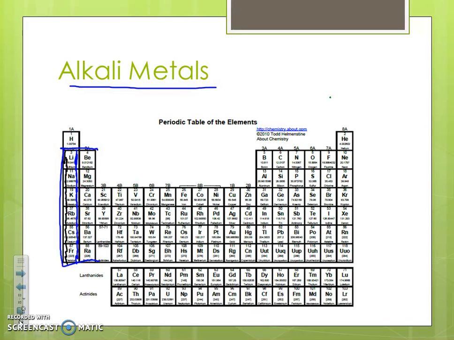Alright, and then on my key, I know that blue and black, these are my alkali metals. Okay, so that way I don't have to memorize, but I know, hey, this group number 1, other than hydrogen, those are my alkali metals. Okay. Then I'll do the same thing with my other groups.